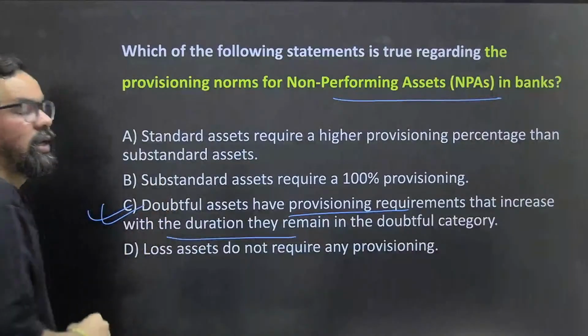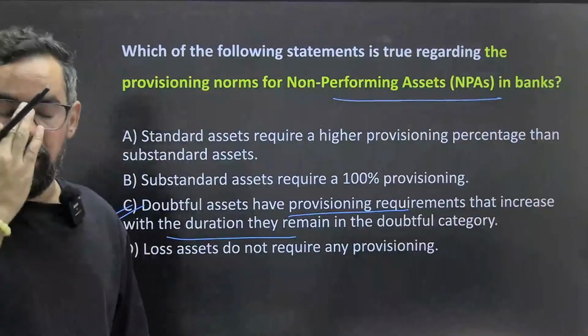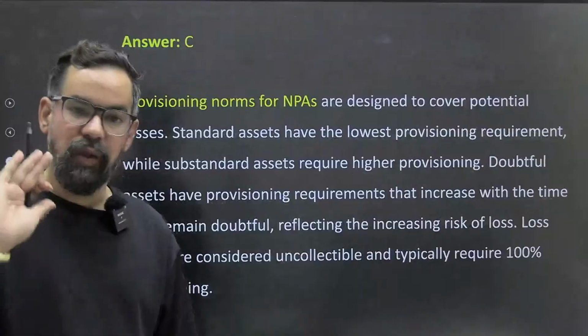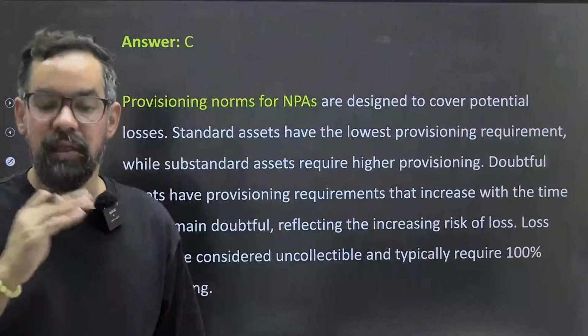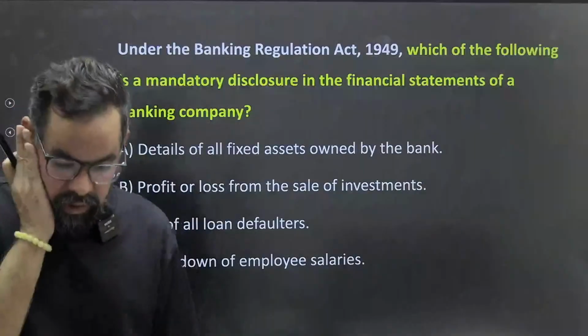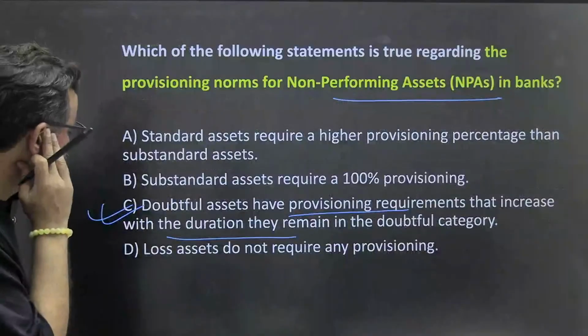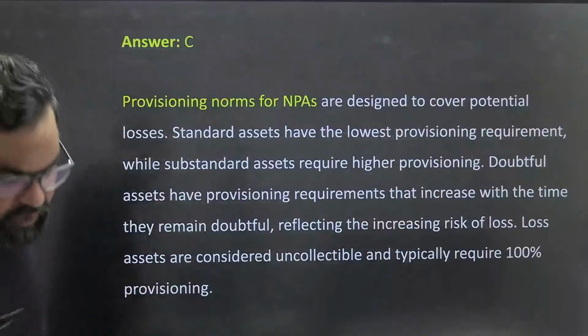The remaining doubtful categories: doubtful 1, doubtful 2, doubtful 3. Doubtful 1 in case of secured asset is 25%, doubtful 2 it is 40%, doubtful 3 is 100%. Doubtful assets unsecured are 100% in all the categories. Why have you mentioned D? Loss asset does not require any provisioning. Okay, that was for the previous question.